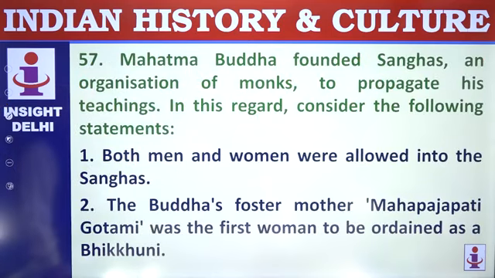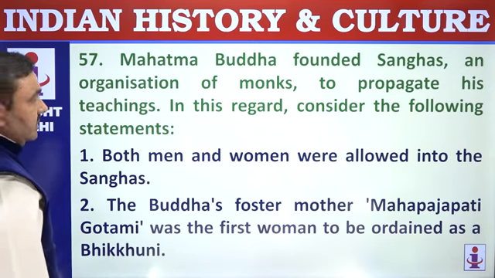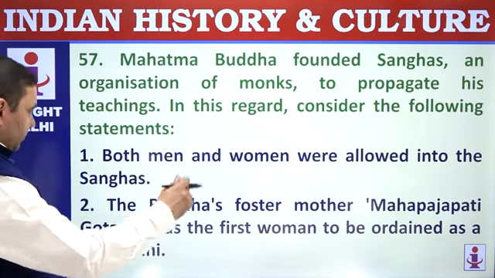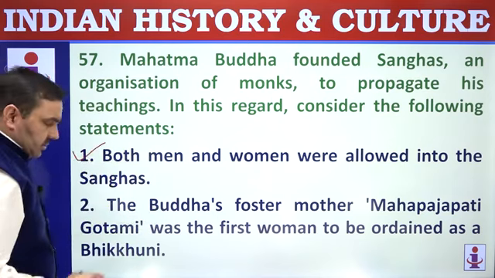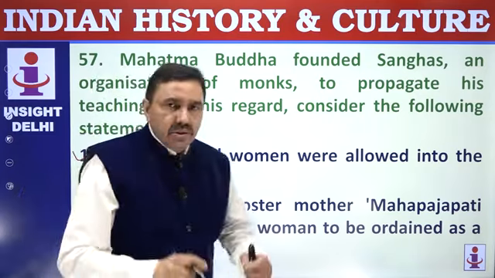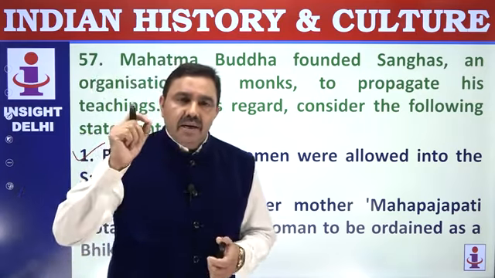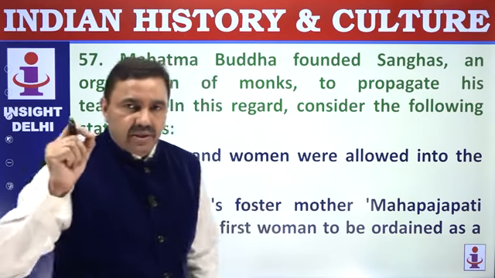57. Mahatma Buddha founded Sanghas, or the organizations of monks, to propagate teachings in this regard. Consider: both men and women were allowed in Sanghas. Initially, Buddha was not in favor of entry of women, but due to the insistent demand of his foster mother Prajapati Gautami and chief disciple Anand, he allowed women to enter Sangha.